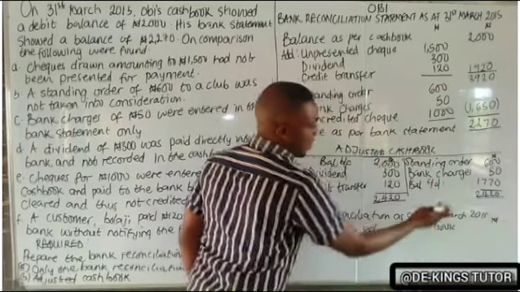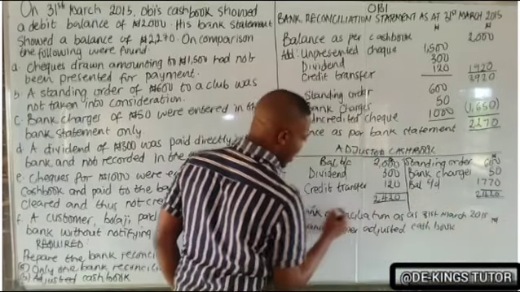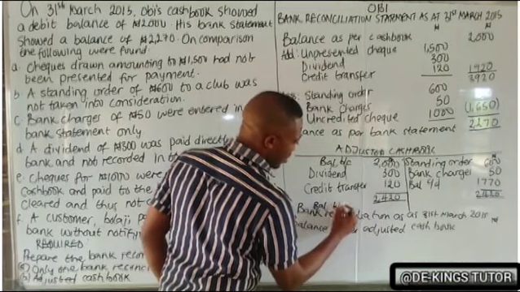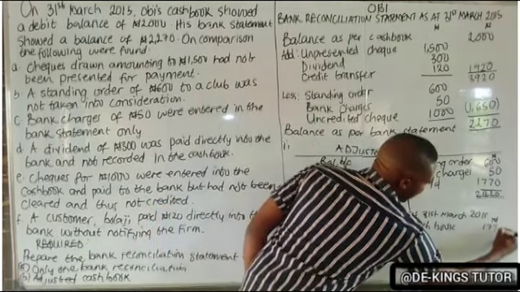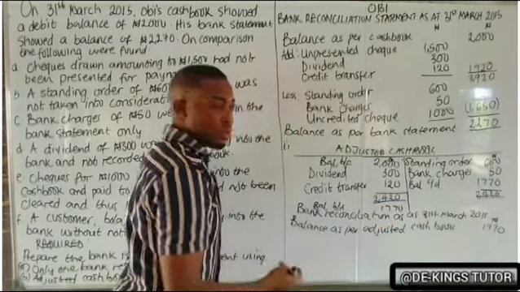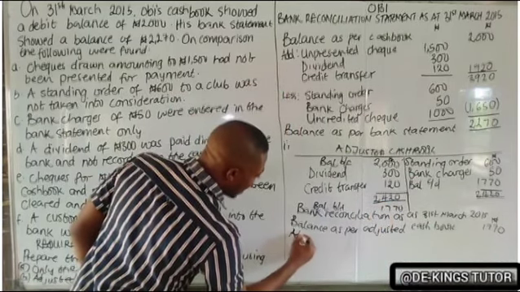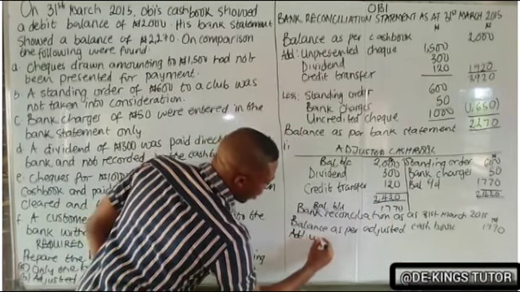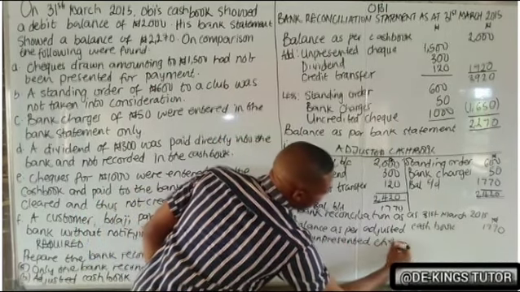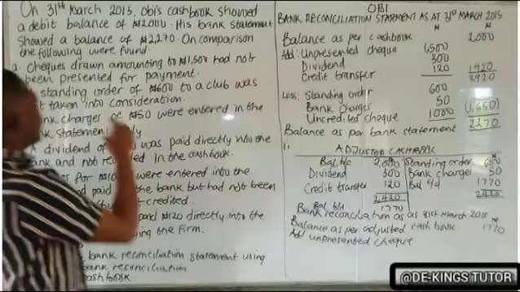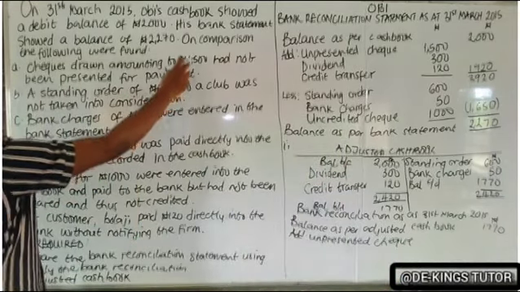The balance that was carried down, 1,770, is what we write here. The next one is add unpresented check, which is 15.